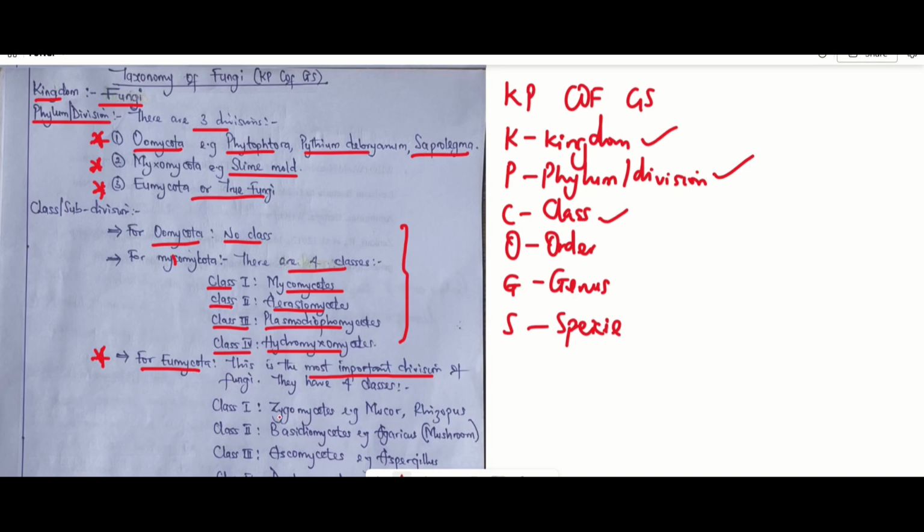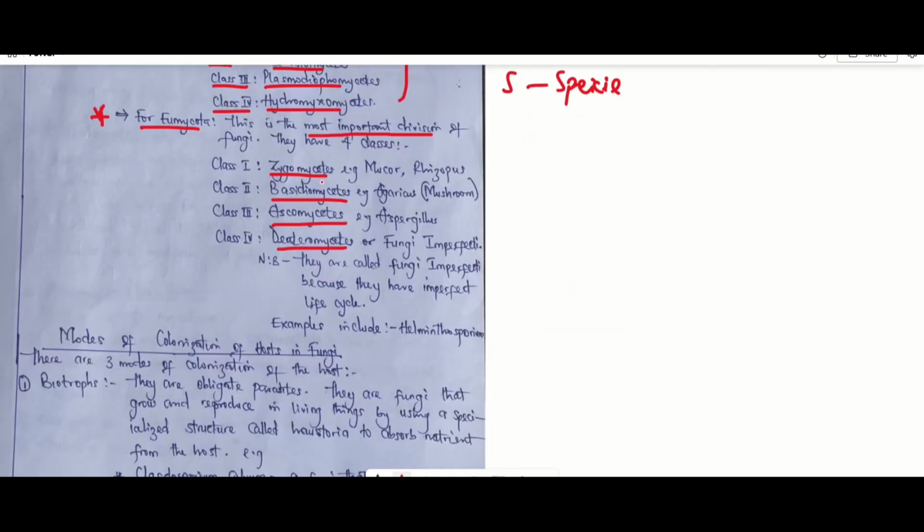So what is the Eumycota about? We have about 4 classes. We have the Zygomycetes, the Basidiomycetes, the Ascomycetes, and the Deuteromycetes, or what you call Zygomycota, Basidiomycota, Ascomycota, and Deuteromycota. For the Zygomycetes, we have Mucor and Rhizopus as notable examples. For Basidiomycota, we have Agaricus, which is called the mushroom. Then for Ascomycota, or what you call the sac fungi, we have Aspergillus.